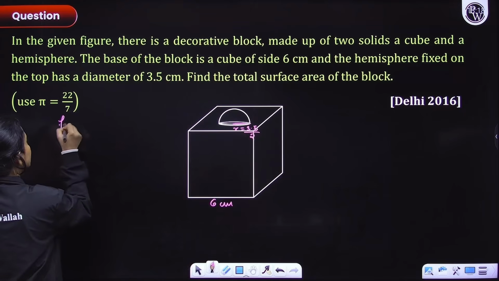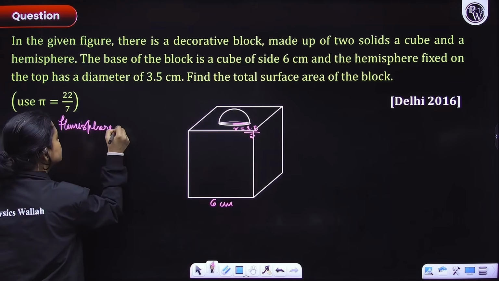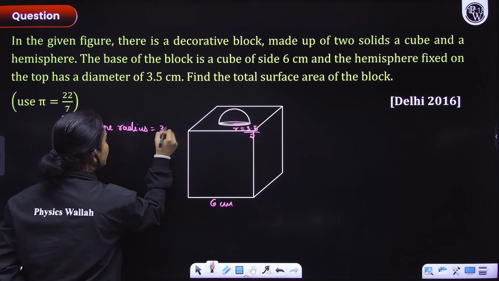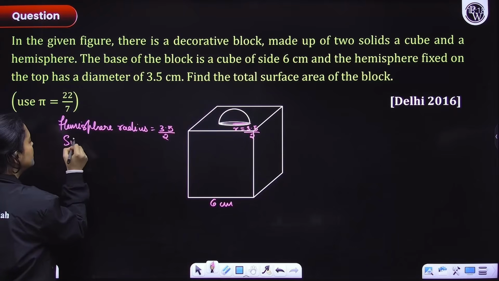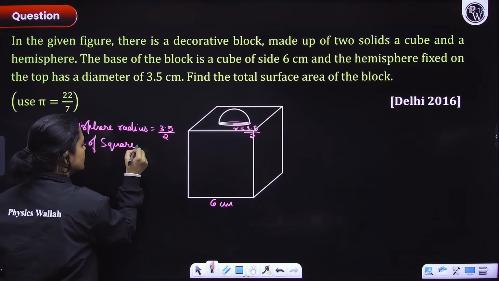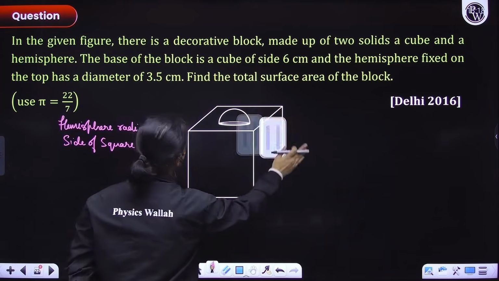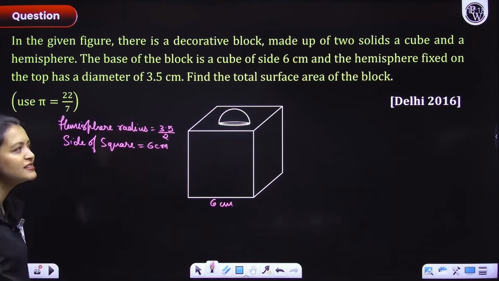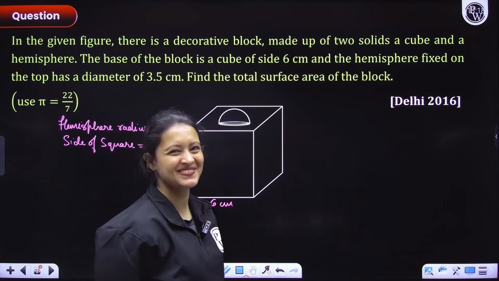So I'll write it here. For hemisphere, radius is equals to 3.5 divided by 2. ठीक है? And side of cube is equals to 6 centimeters. That's it. These are the only two things that are given. ठीक है? Now we have to figure out what, everyone? We have to figure out the total surface area of the block. Okay. How will you figure out the total surface area of the block?